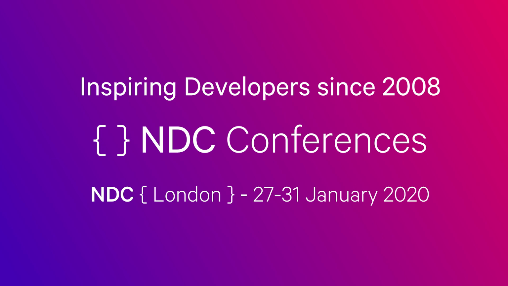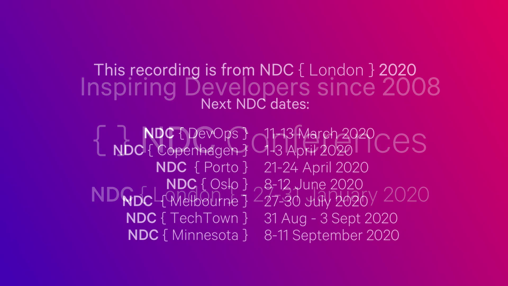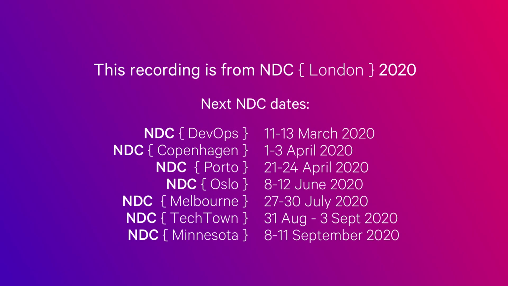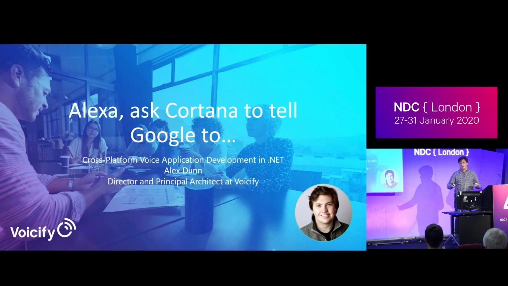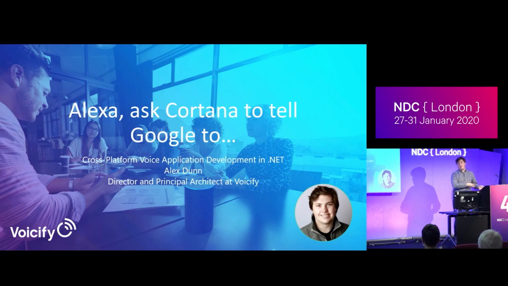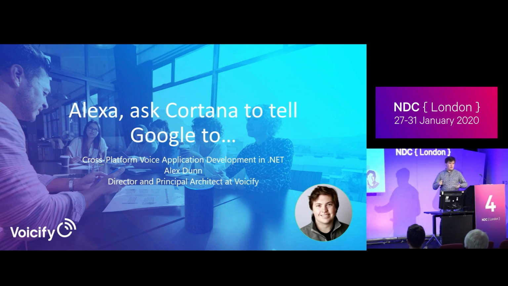The talk title is clever, I like to think anyway: "Alexa, ask Cortana to tell Google to..." But really what we're doing is talking about cross-voice assistant development, specifically in .NET. So I have a few goals for you guys to walk away with: hopefully the ability and confidence to go out and learn how to build more of these types of applications, like Alexa skills, Google Actions, and all that, using your existing skills in whatever language, although the samples we're talking